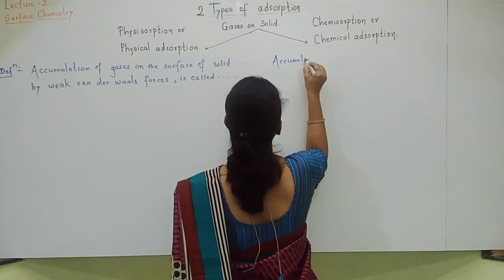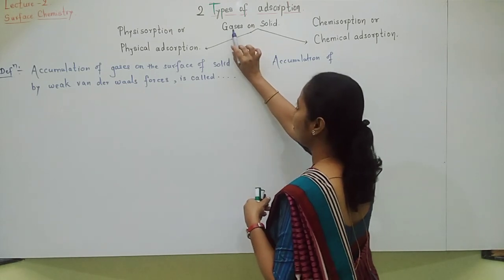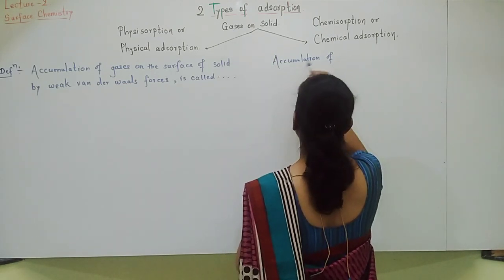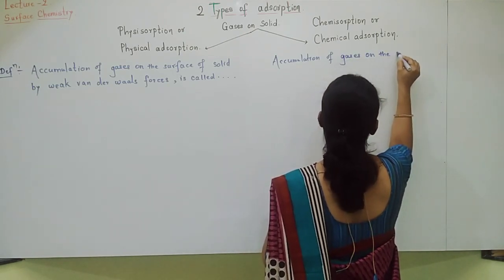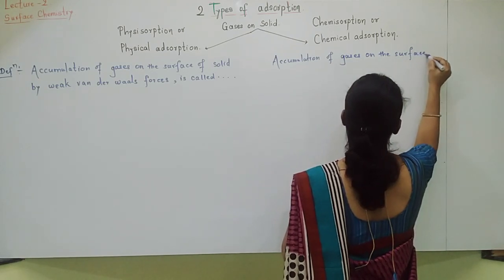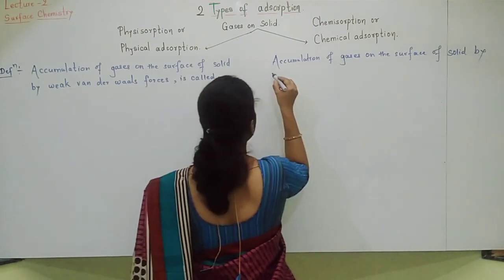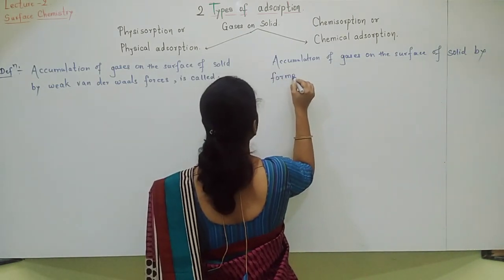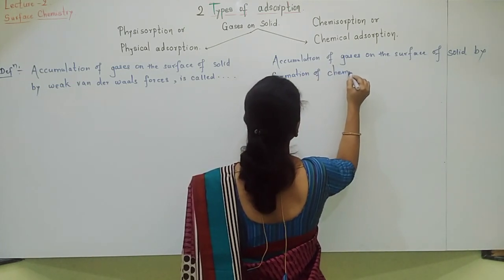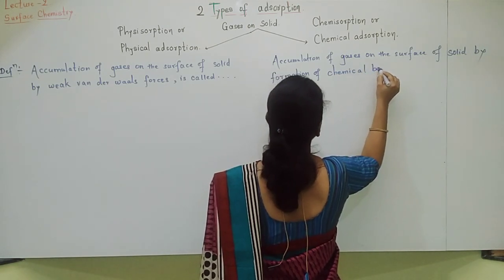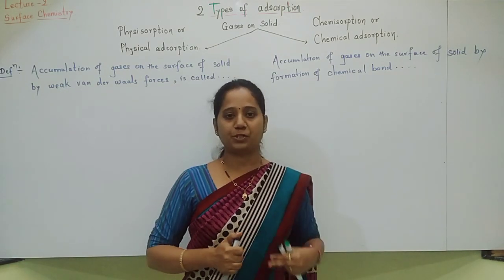accumulation of actually molecular species, but here we are going to consider gases. So I am writing accumulation of gases on the surface of solid by formation of chemical bond is called chemical adsorption.